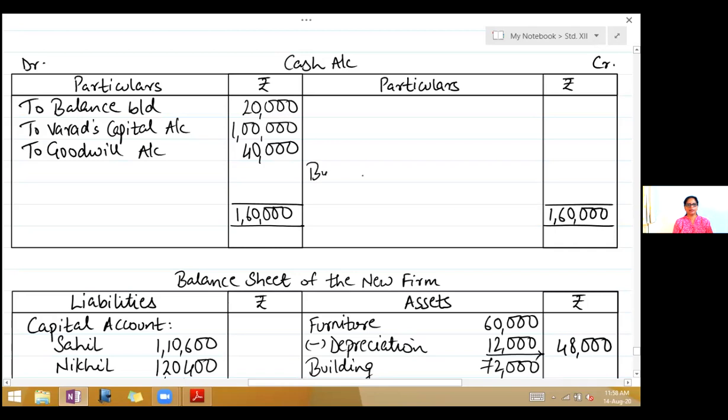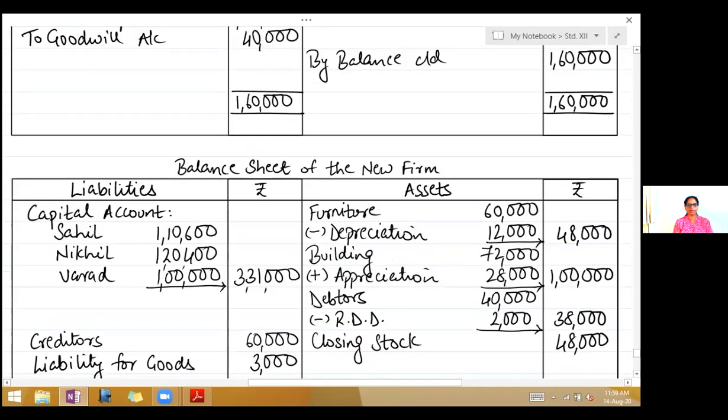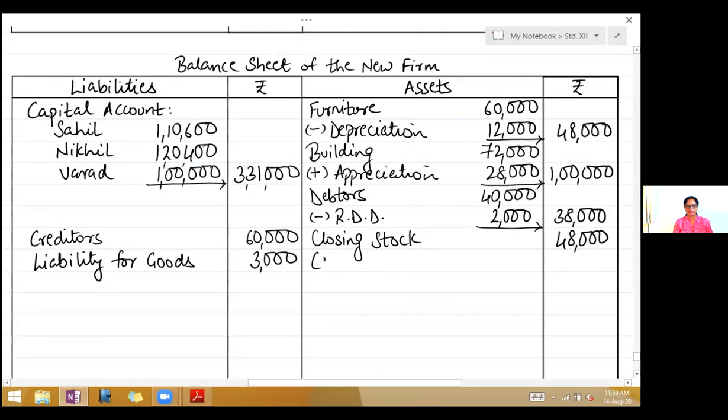Then write by balance carried down 1,60,000. And don't forget, this cash is an asset, so this balance has to come on the asset side of the balance sheet. Cash 1,60,000. Now close the balance sheet. Take the total of the liabilities and assets. The liabilities are 3,94,000. The assets also will be 3,94,000.